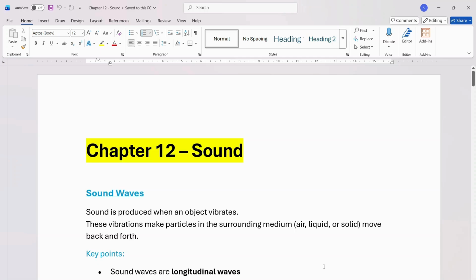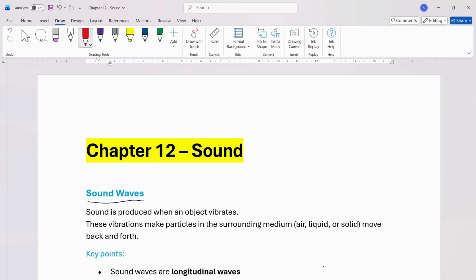Let's start with chapter 12: Sound. Sound waves. Sound is produced when an object vibrates. These vibrations make particles in the surrounding medium, air, liquid, or solid, move back and forth.